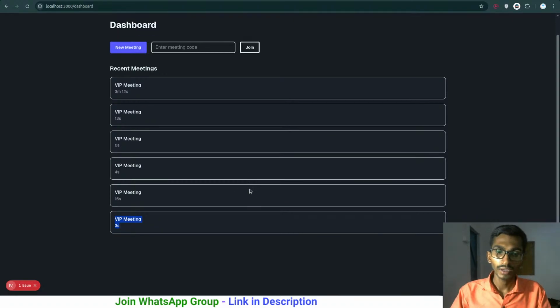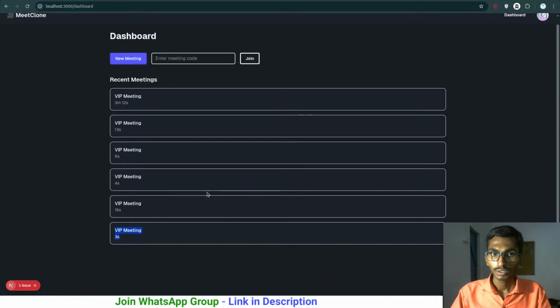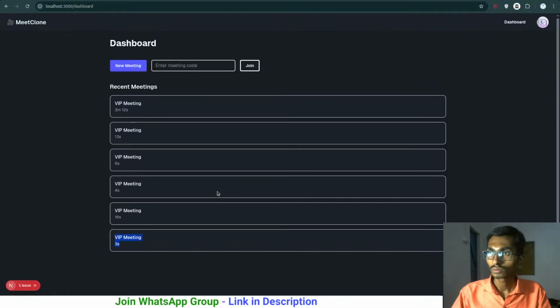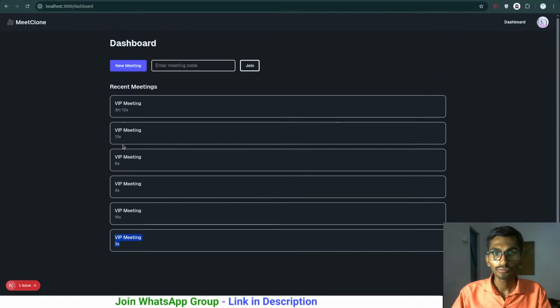This way you will have many meetings, and actually there is a problem, because I never focused on the UI part of this one, and if there are many meetings it will keep increasing. Then in that case I can do one thing.